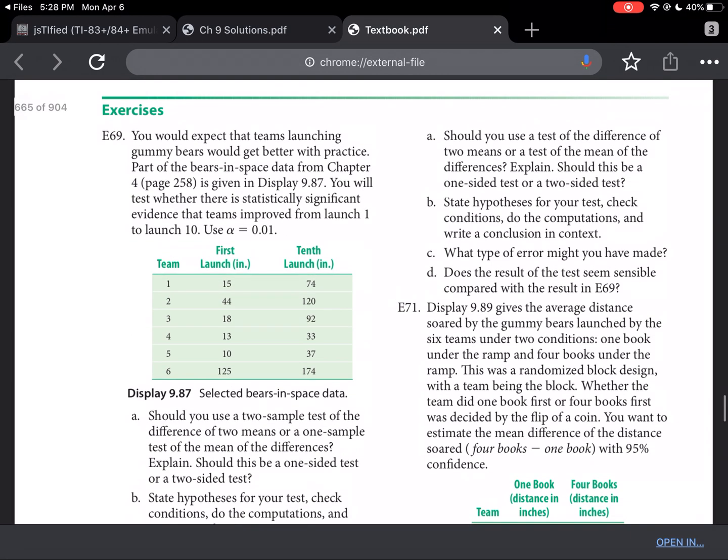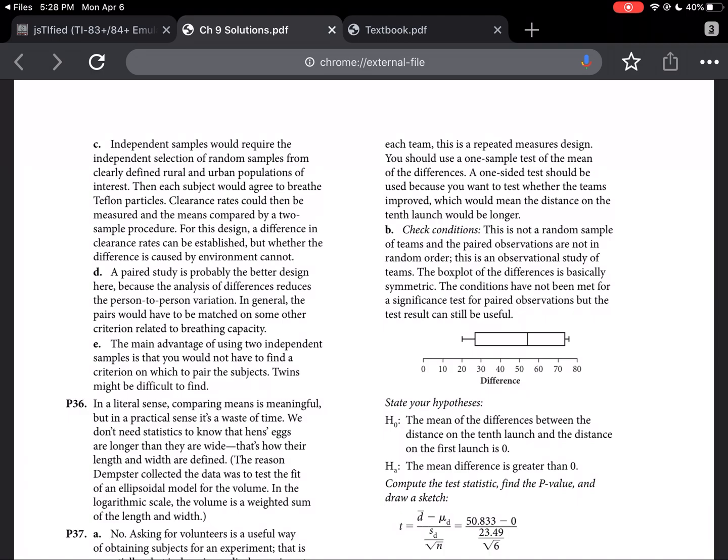If you'd like to see how the book describes this, here's how they do. It says this is a repeated measure design. I'm in the top right column, by the way. You should use a 1-sample test of the mean of the differences. A one-sided test should be used because you want to test whether the teams improved. Beyond checking the conditions, it says this is not a random sample, and the paired observations are not in random order. This is an observational study of the teams.